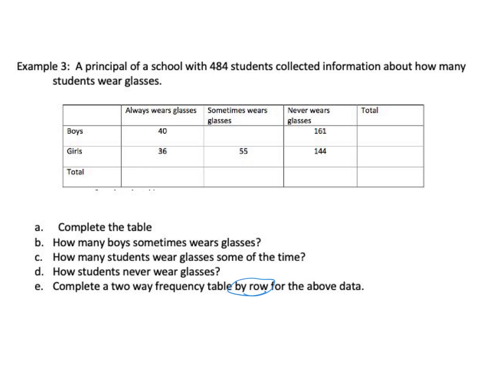Awesome. All right. So we have 484 students total. So that goes way down here. And so notice, remember that we can add crossways. So let's do 36 plus 55 plus 144. That's 235. And then remember that if we add these two together, it's going to make the 484. So if I do 484 minus 235, that's 249.